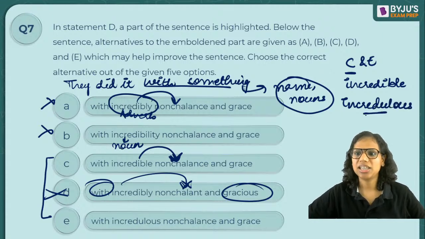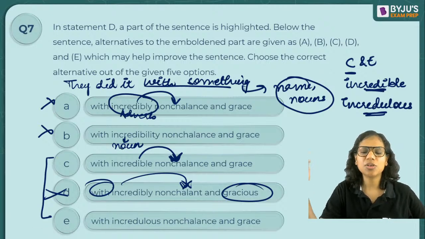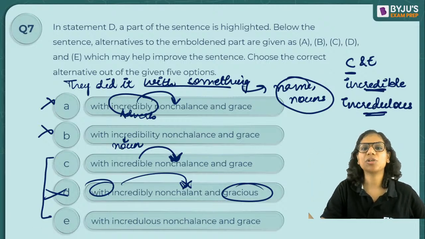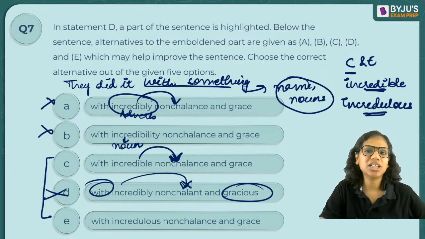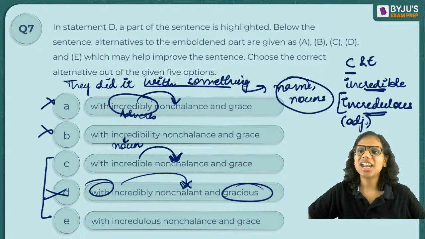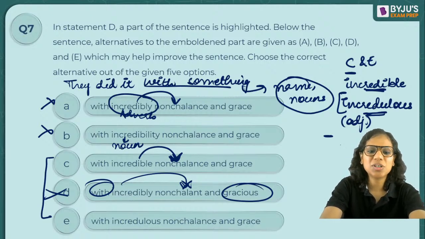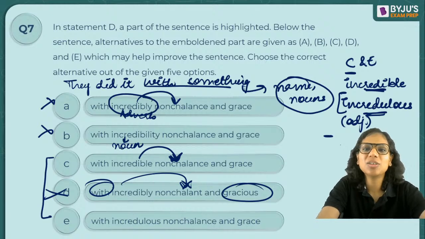क्या difference होता है? Let's see. If I say that something is incredible, that means it's a very valuable, unbelievable experience for you, right? When we say incredible India, that means it's unbelievable. It's so good, right? You can't put a price on it that way. Incredulous, on the other hand, if I say that he is a credulous person, that means that person believes people very easily. If I say that he is an incredulous person, that means this person does not believe other people so easily.